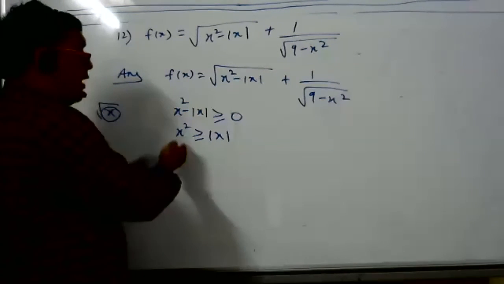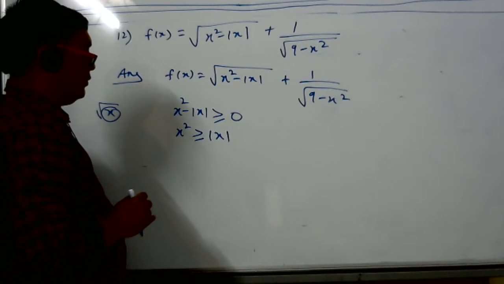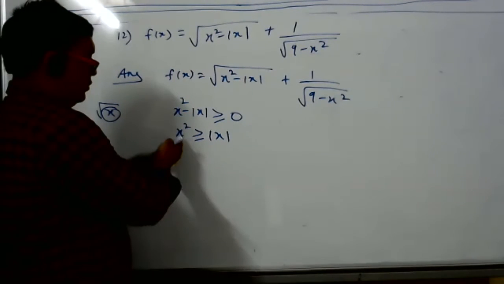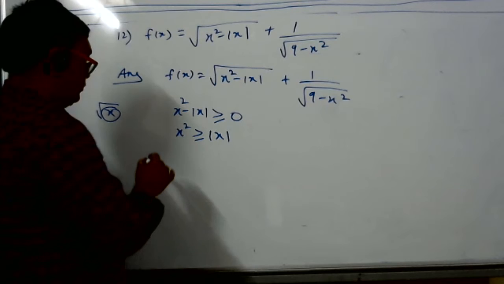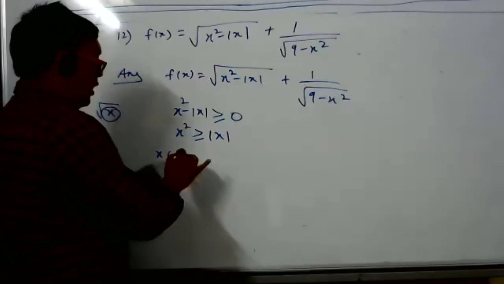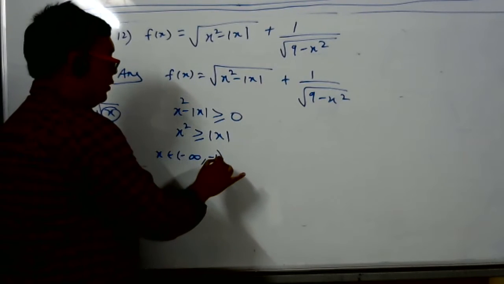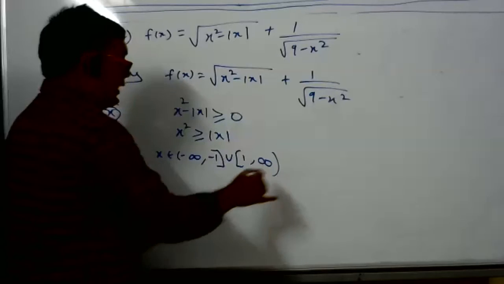For which x is x square greater than or equal to mod x? Sir, it's all x except 1 and minus 1. Sir, 0, 1 and minus 1, only there it is equal. Equal, I'm saying, except at those points everywhere it's greater. I think x belongs to minus infinity to minus 1, union 1 to infinity.